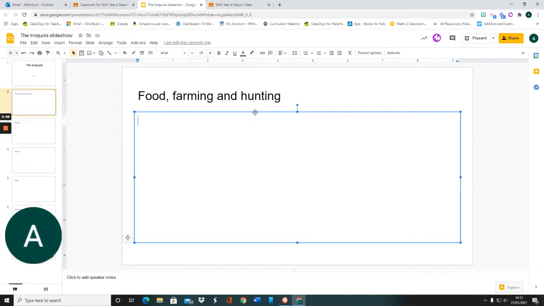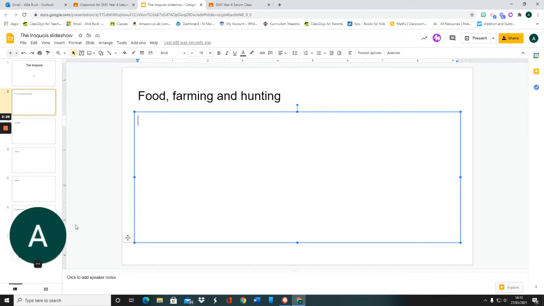You may like to use bullet points like we did before. Up here we've got bullet points. We can select which ones we like, but you can use dots if you wish. But preferably in sentences, that would be fantastic. So you will do that for all your slides.